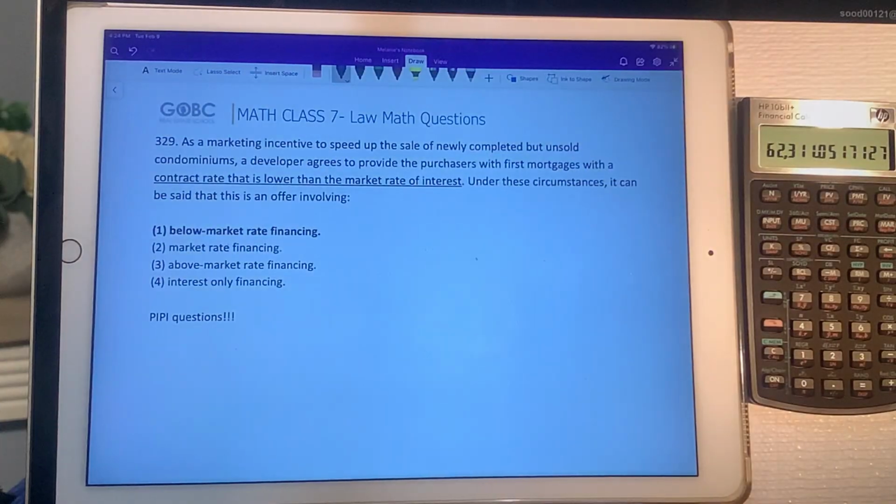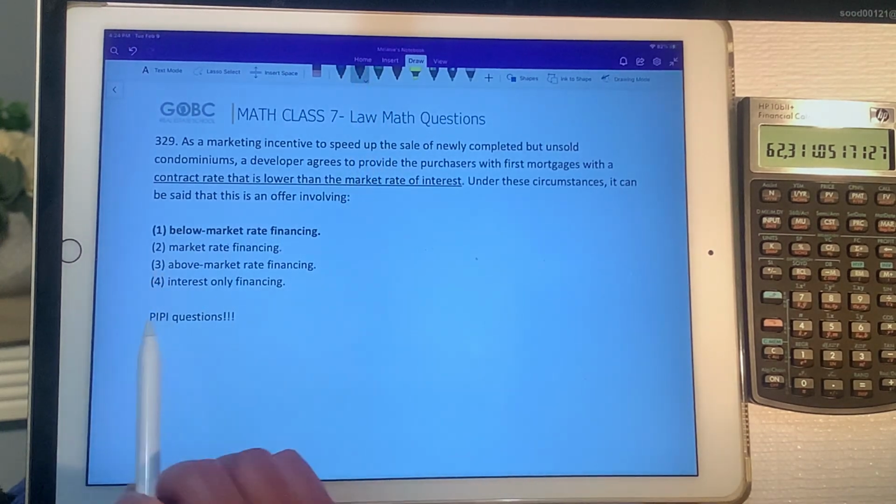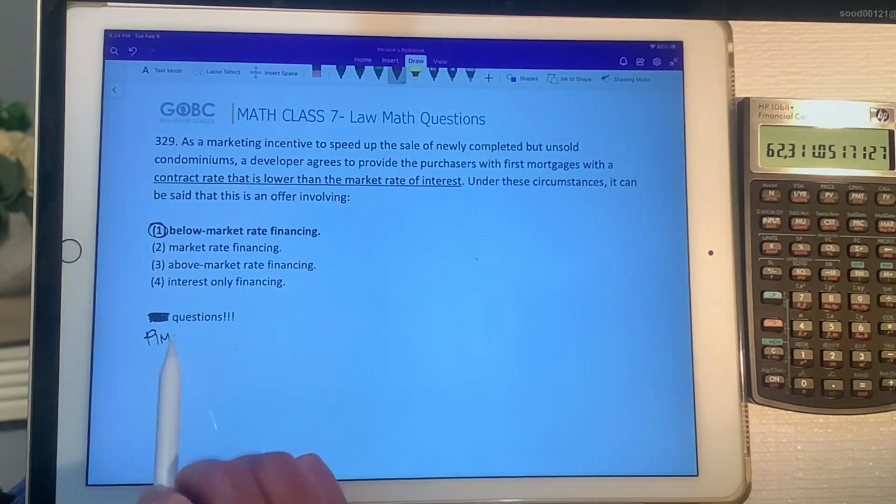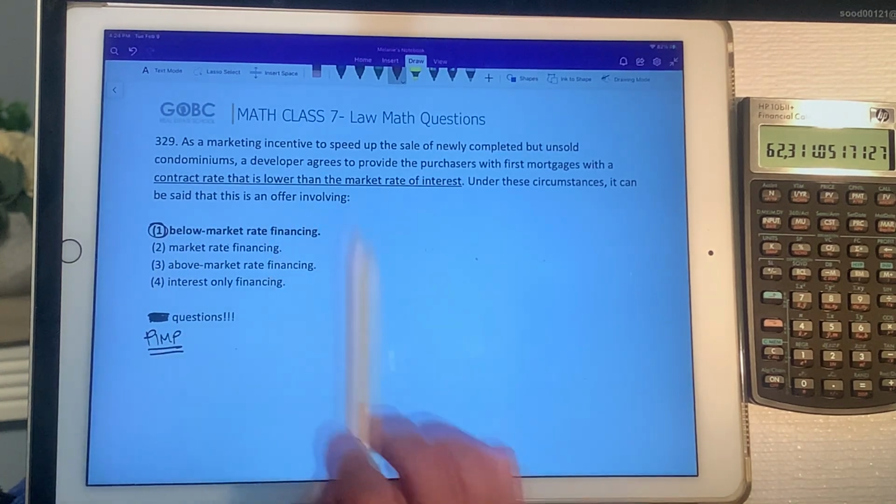Okay, 329 says, as a marketing incentive to speed up the sale of newly completed but unsold condominiums, a developer agrees to provide the purchasers with first mortgages with a contract rate that is lower than the market rate of interest. So under these circumstances, it can be said that this is an offer involving what? So it's involving below rate financing, and this is actually referring to our PIMP situation, right? Where we have two different interest rates.